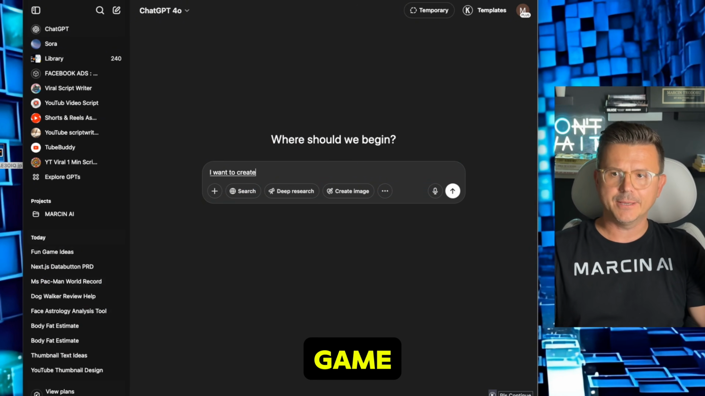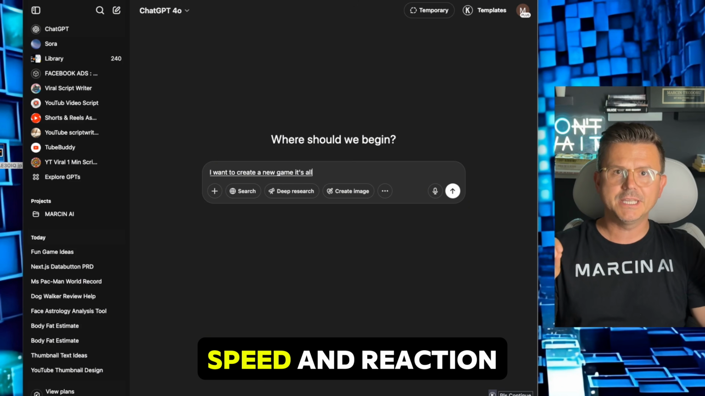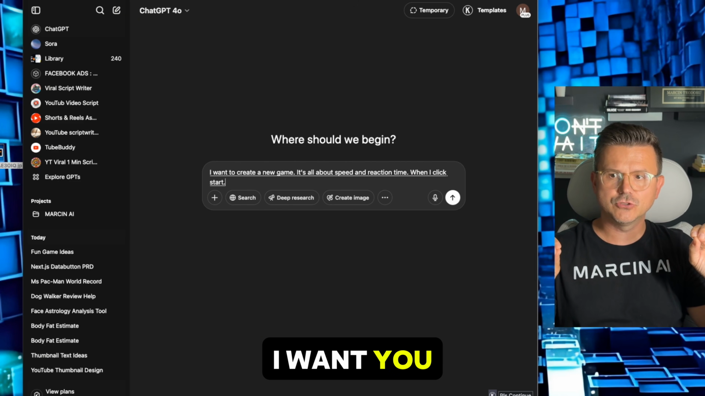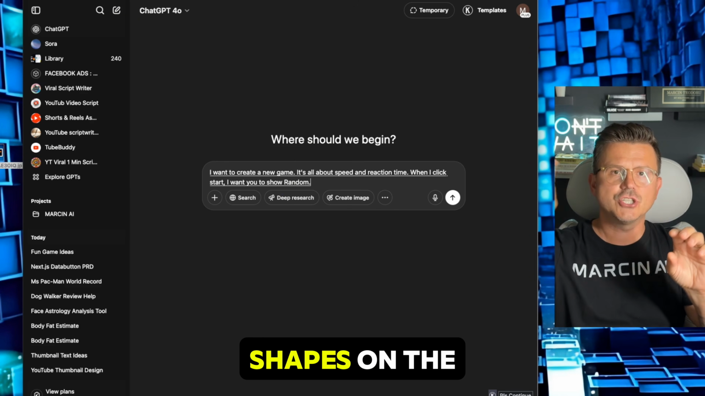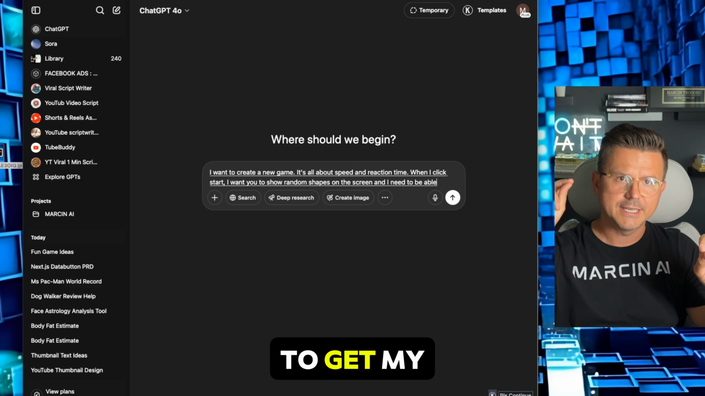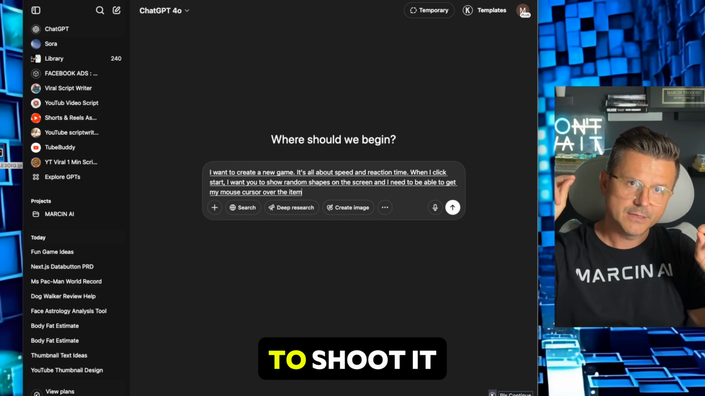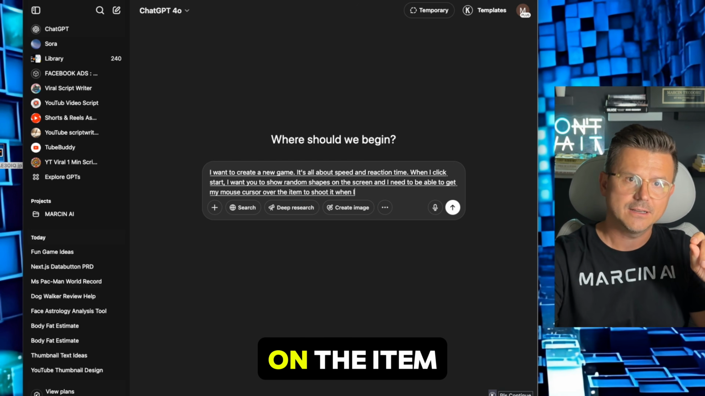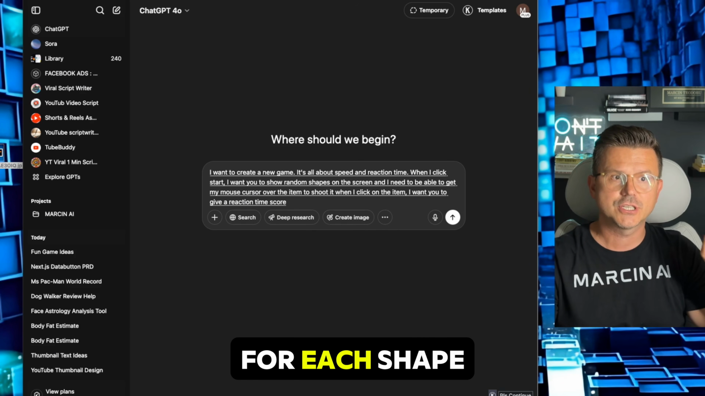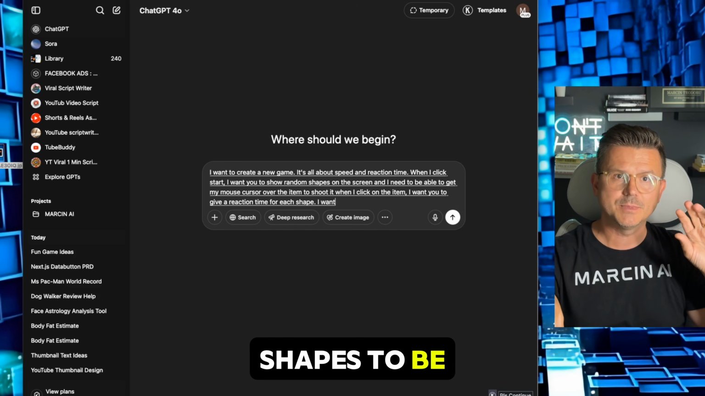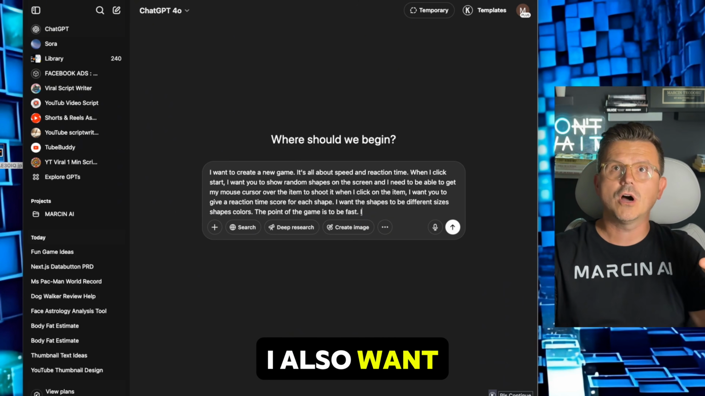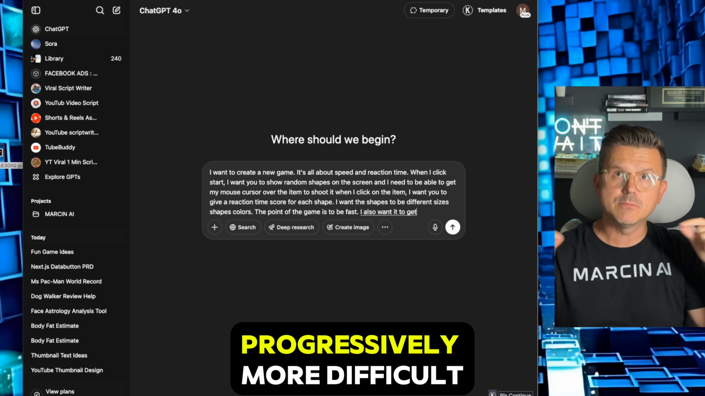I want to create a new game. It's all about speed and reaction time, period. When I click start, I want you to show random shapes on the screen, and I need to be able to get my mouse cursor over the item to shoot it. When I click on the item, I want you to give a reaction time score for each shape, period. I want the shapes to be different sizes, shapes, colors. Point of the game is to be fast. I also want it to get progressively more difficult.